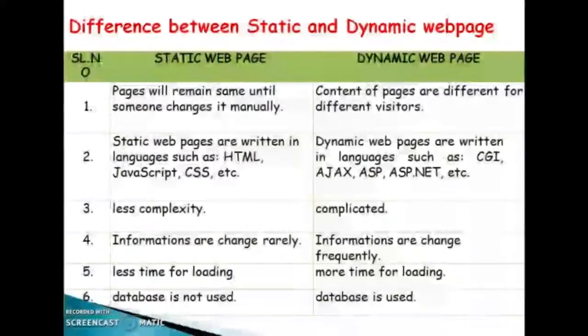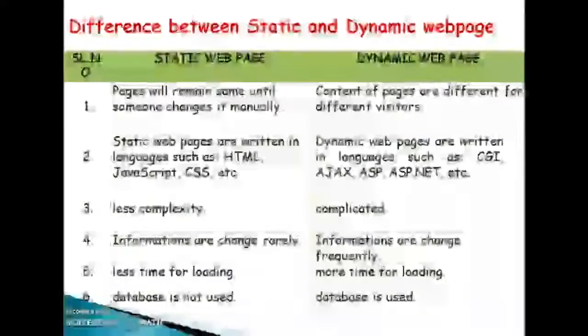Static web pages have less complexity, but dynamic web pages are complicated. In static web pages, information is changed rarely, but in dynamic web pages, information is changed frequently. According to the user's request, it will change the data.